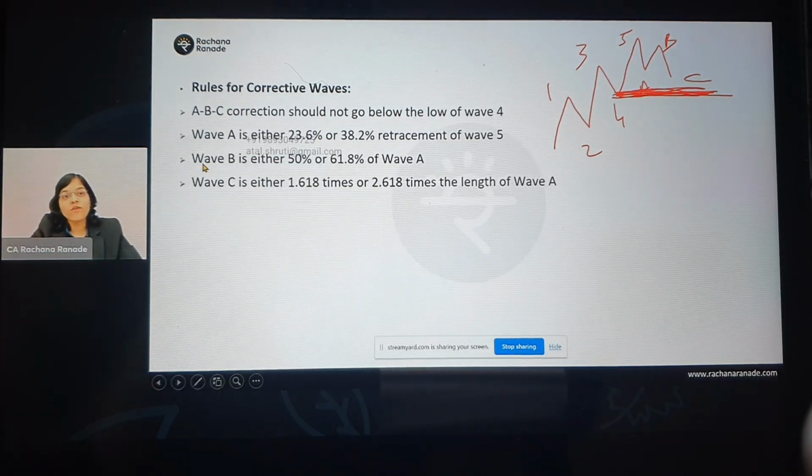Okay. Now what is the rule for wave B? Wave B should either be a 50% retracement or a 61.8% retracement of what? Of A. So this B retracement again should be how much? Either 50 or 61.8 of A. Right. So again, how to measure it? We're going to use the Fibonacci tool in TradingView.